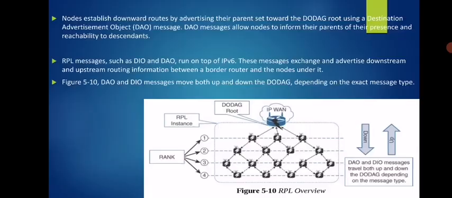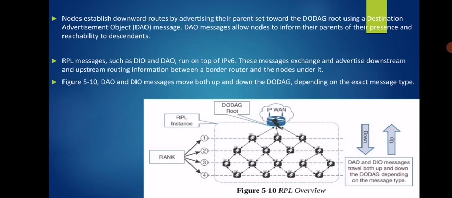Next, nodes establish downstream routes by advertising their parent set towards the DODAG root using a Destination Advertisement Object message, DAO we call it. The DAO message allows nodes to inform their parents of their presence and reachability to a destination. Here the root wants to communicate with the destination.